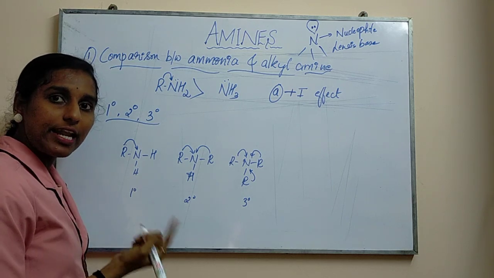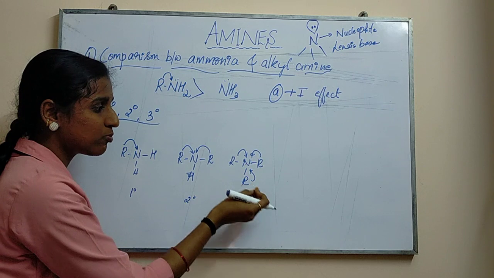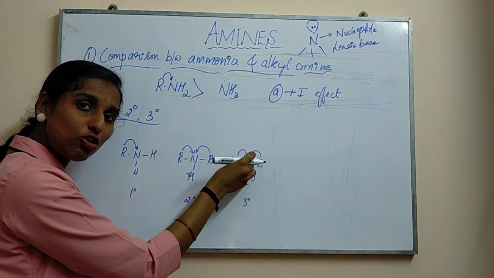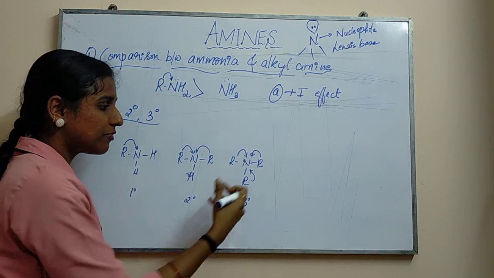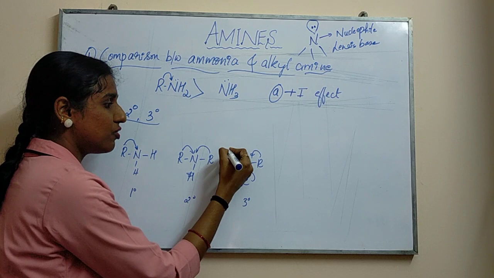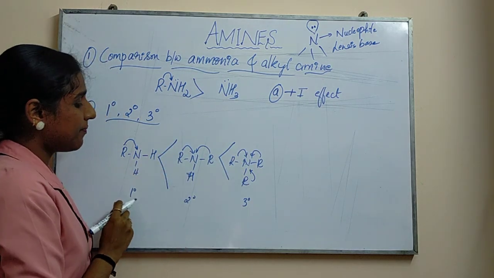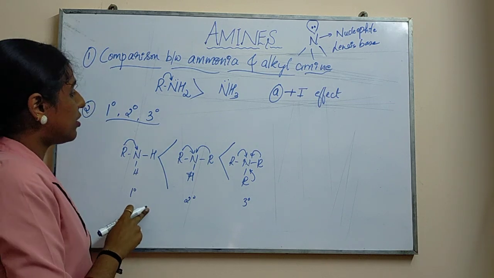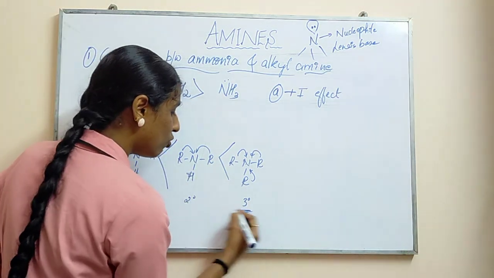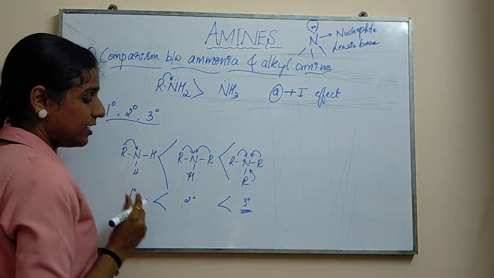So in which case will electron density be more? In tertiary, electron density will be more, because three alkyl groups are giving electrons to the nitrogen. It already has a lone pair of electrons, so more electron density is seen on the nitrogen, so it is easy to donate the electron. So tertiary comes first, then secondary, later primary. So tertiary will have more basic property than secondary and primary. Write and keep this.